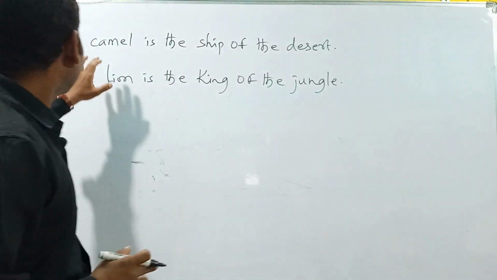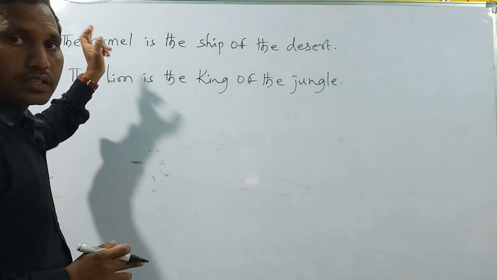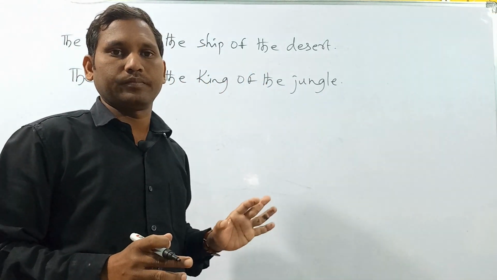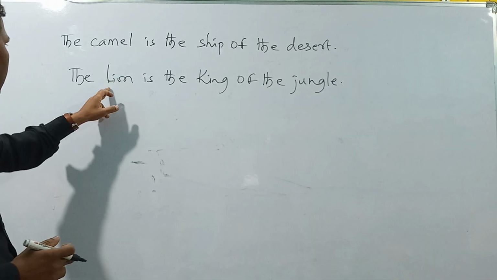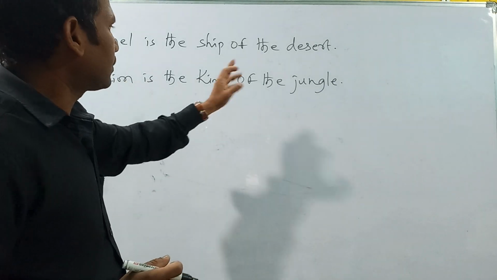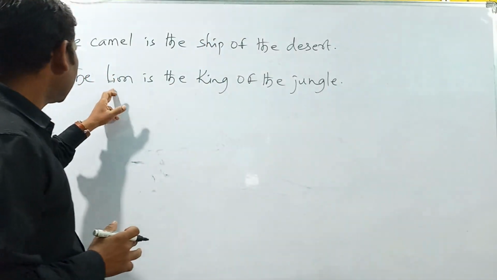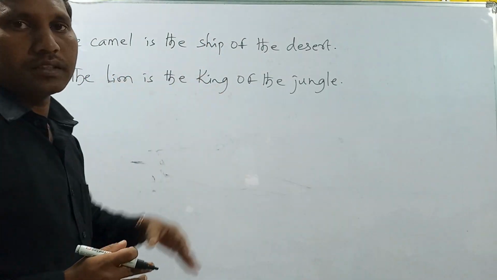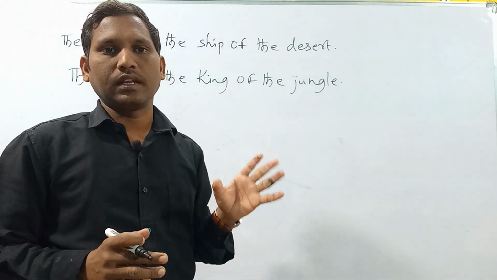Okay. So here, single camel, single noun, is an example of the class. Here, a class of animals. And here also, the lion means all the lions. So the lion is the king of the jungle. Lion is a noun, and it is an example of the class of animals, lions.